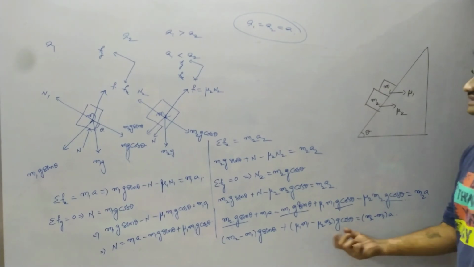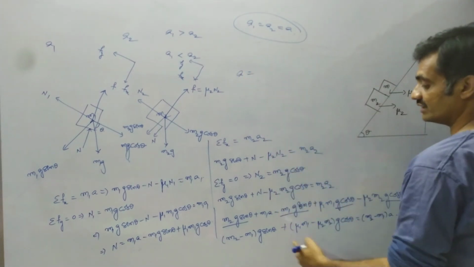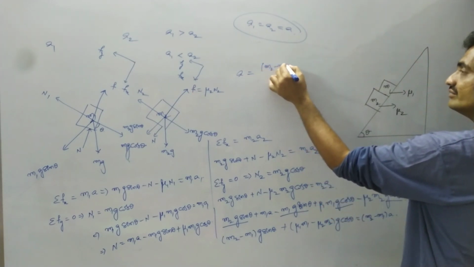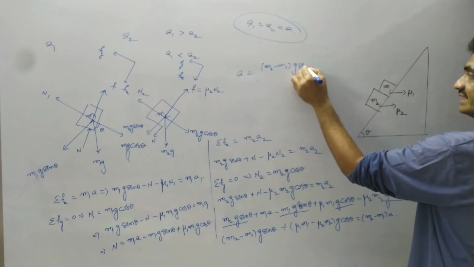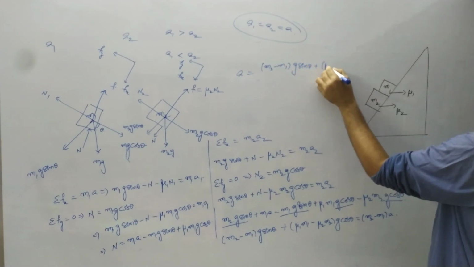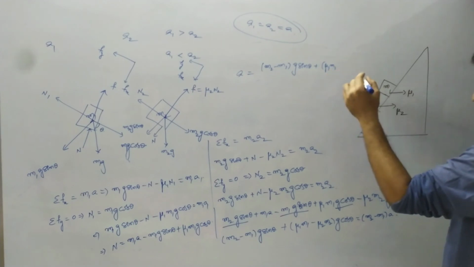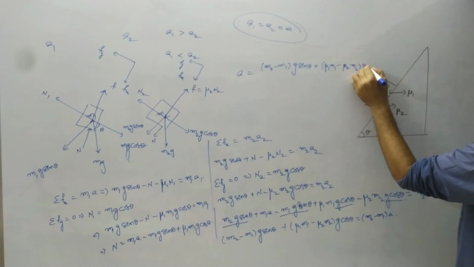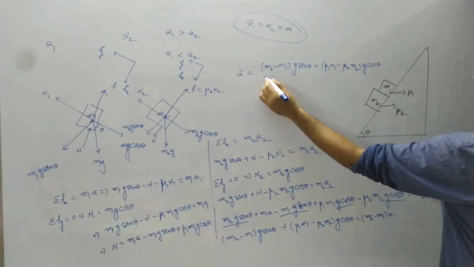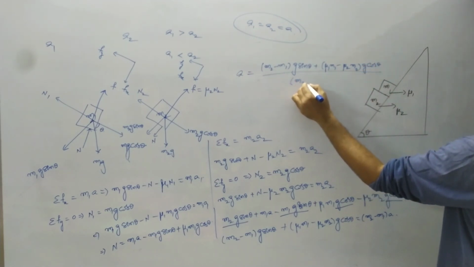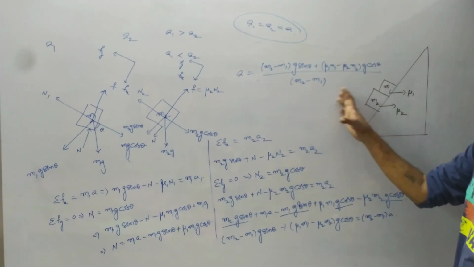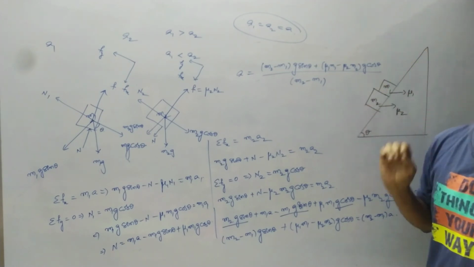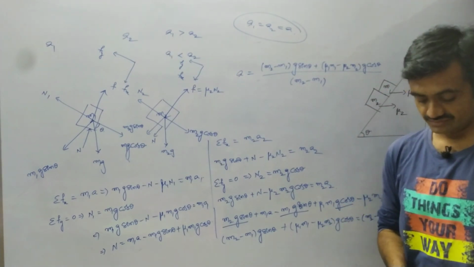From this we can represent the acceleration of the bodies when they are in contact along the inclined plane as a equals m2 minus m1 into g sin theta plus mu1 m1 minus mu2 m2 into g cos theta, divided by m2 minus m1. This represents the common acceleration of the two blocks when they are sliding down on the inclined plane. Take a screenshot.